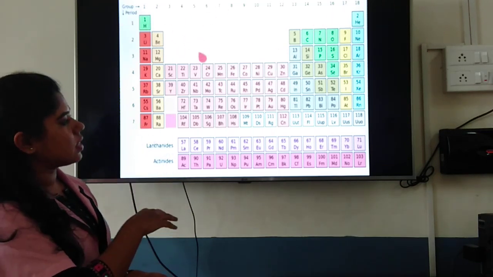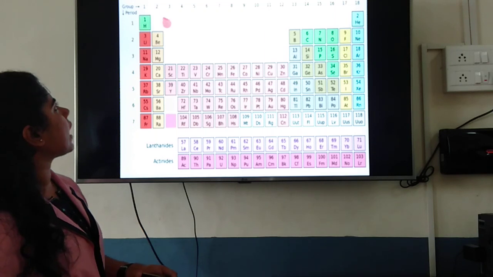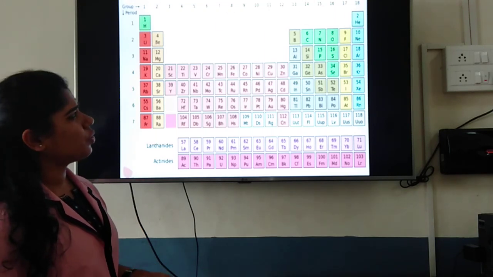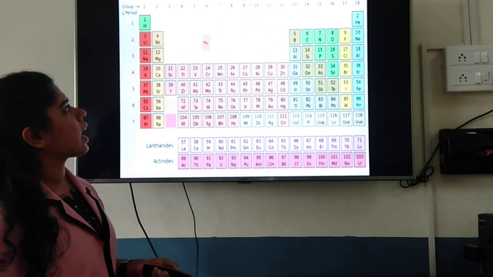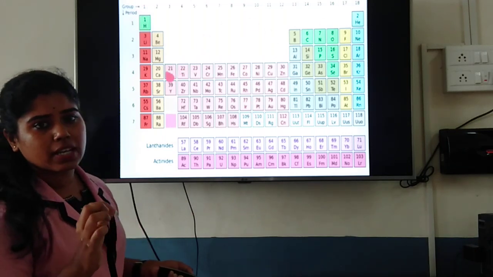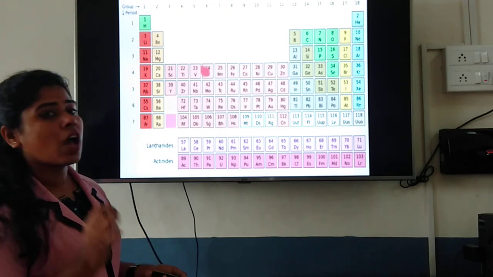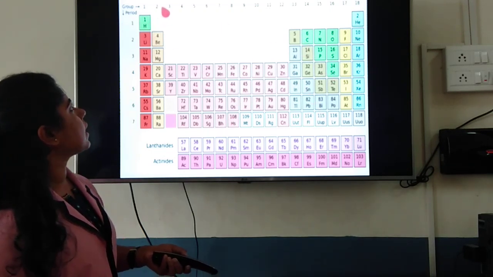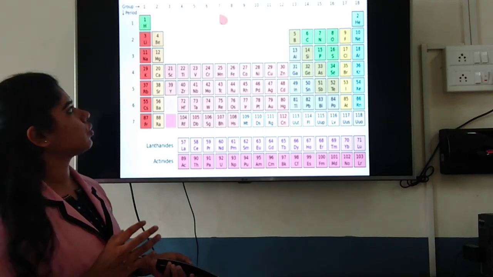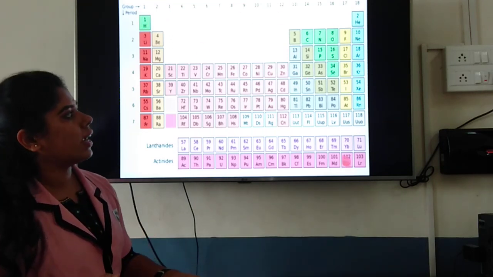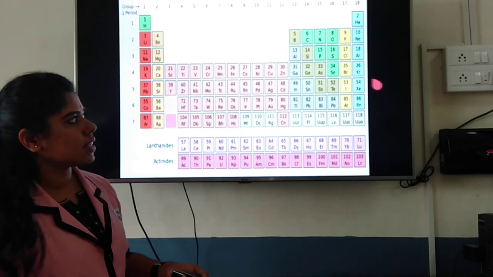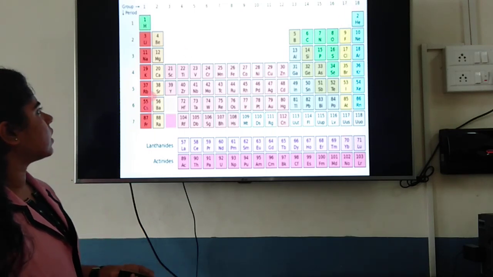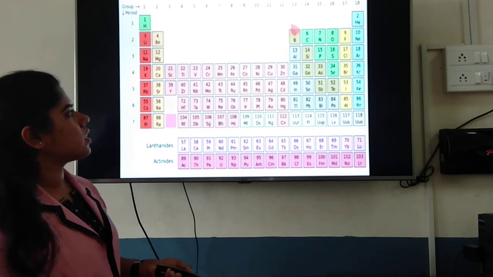Before this the scientists used to name it as 1A, 2A, 3A like this, but later on, to avoid confusion, IUPAC, the International Union of Pure and Applied Chemistry, named it with the numbers 1 to 18. 1, 2, 3, 4, 5 till 18. So the 18th group will have noble gases. Here the last group will have noble gases, and here you have metals, here you have non-metals, in between